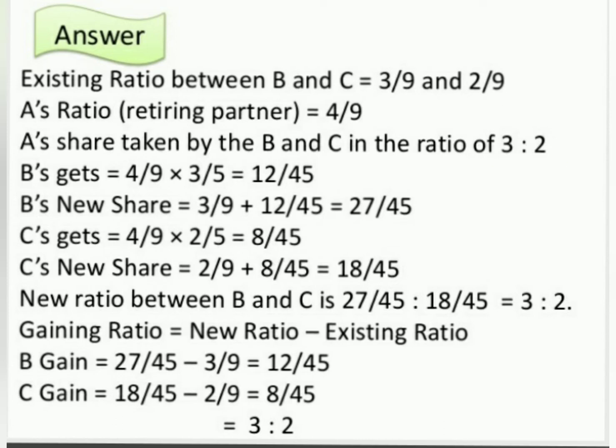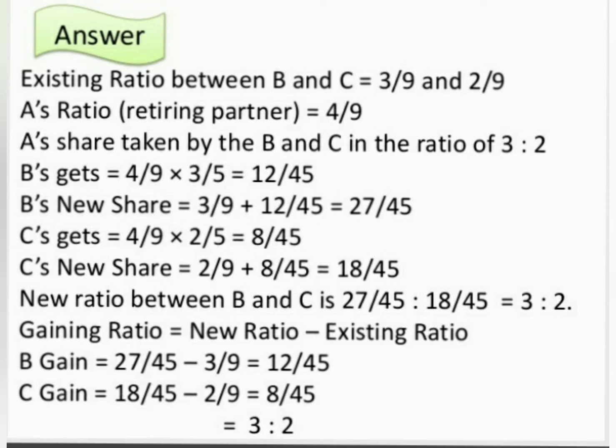B gets 3/5 of 4/9 and C gets 2/5 of 4/9. So B gets 4/9 into 3/5, that is 12/45. B's new share is 3/9 plus 12/45, that is 27/45. And C gets 4/9 of 2/5, that is 8/45. So C's new share is 2/9 plus 8/45, which is equal to 18/45. New ratio between B and C is 27:18, that is 3:2.